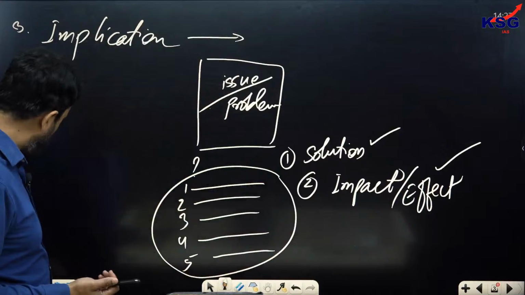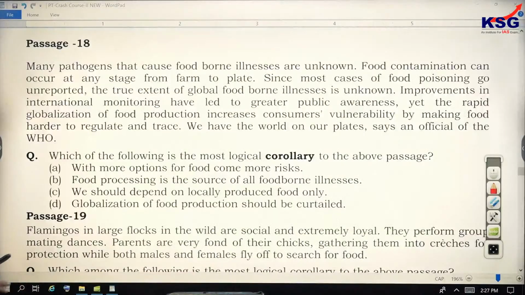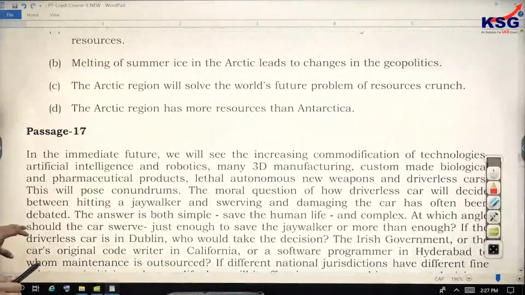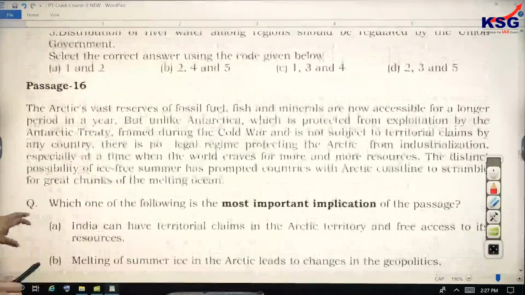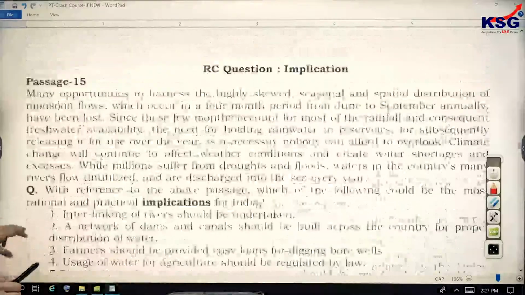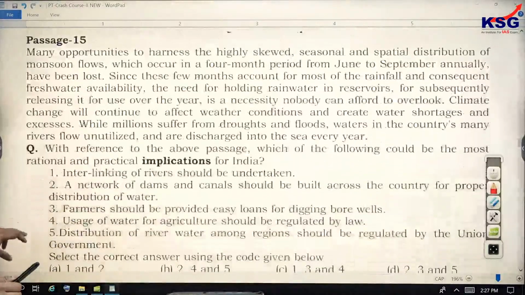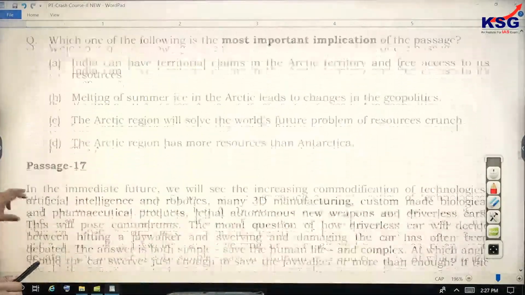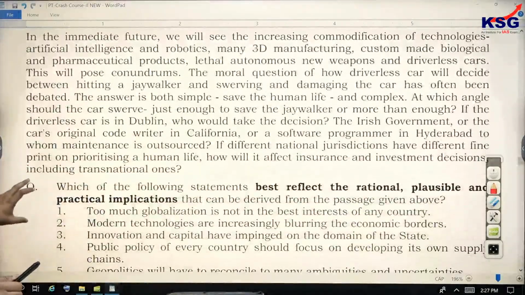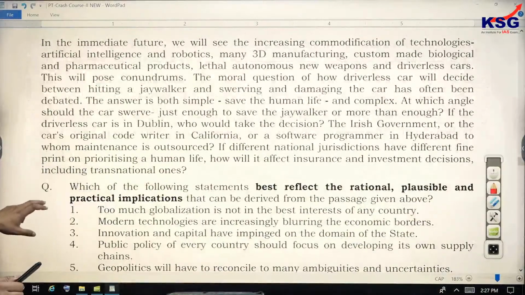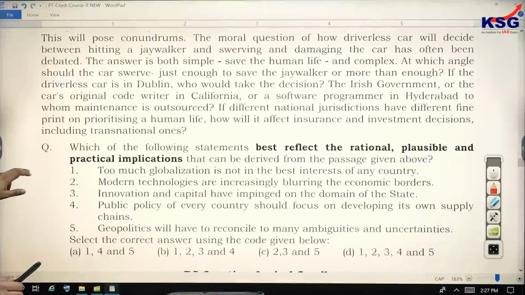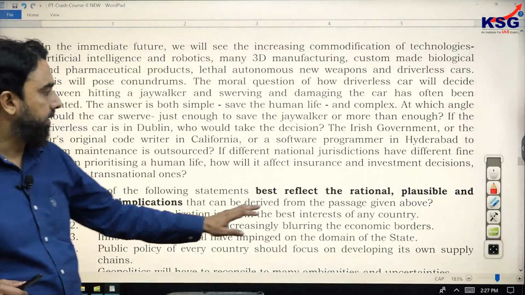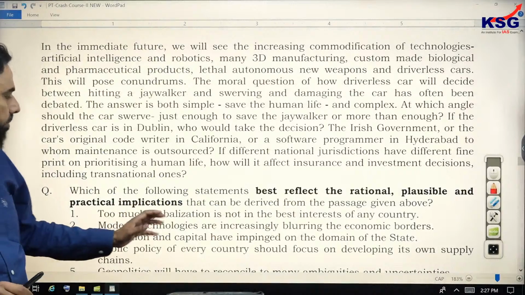क्योंकि आपके पास तो 2 ही मिनट का समय होता है, इसलिए थोड़ा ये ट्रिक अप्लाई करेंगे. So let's solve a couple of questions. अब देखिए, let's go for this question. It was asked in the year 2021, and it asks about the best rational, plausible and practical implication.